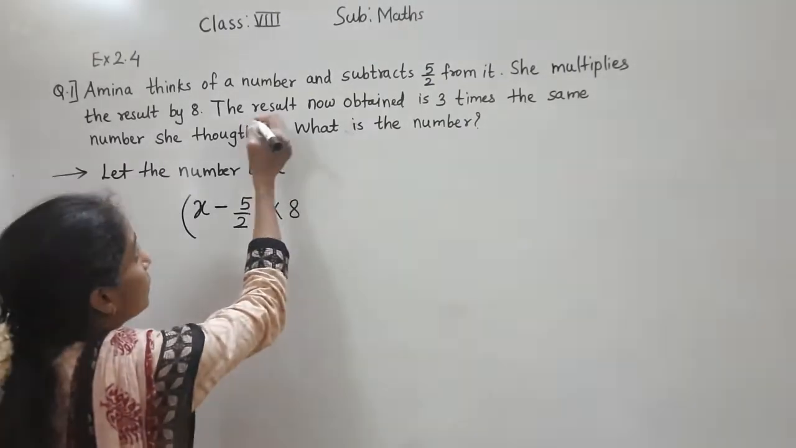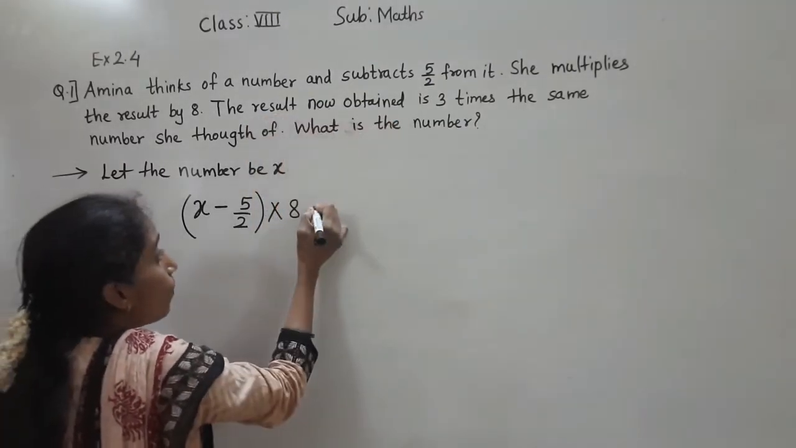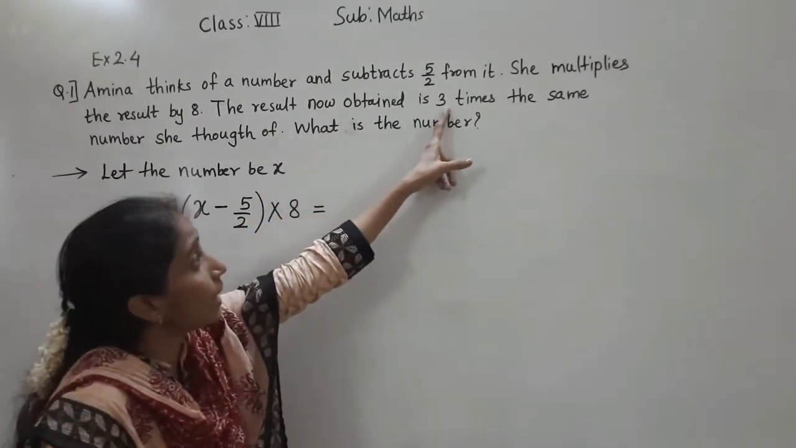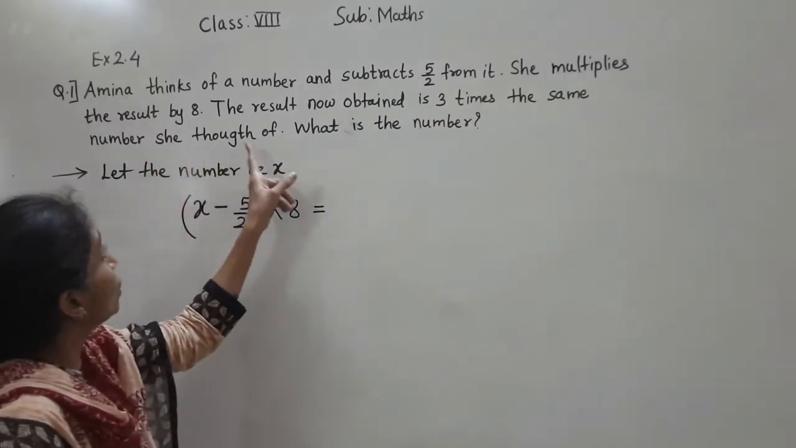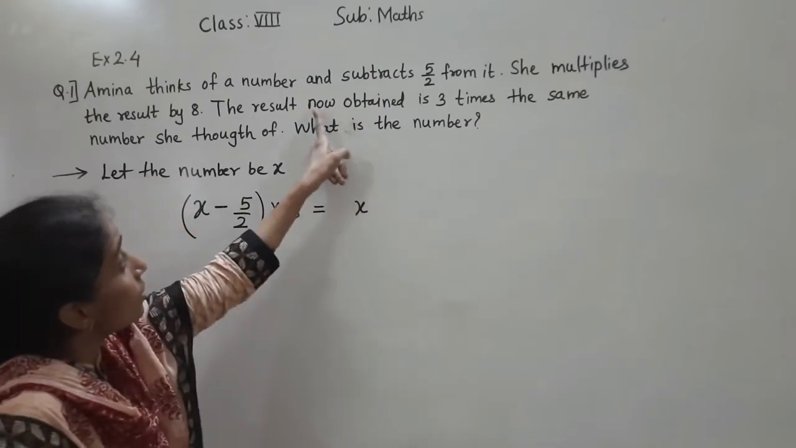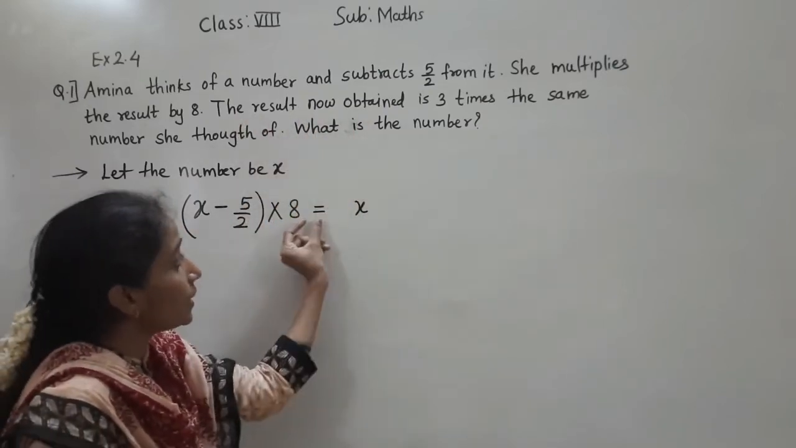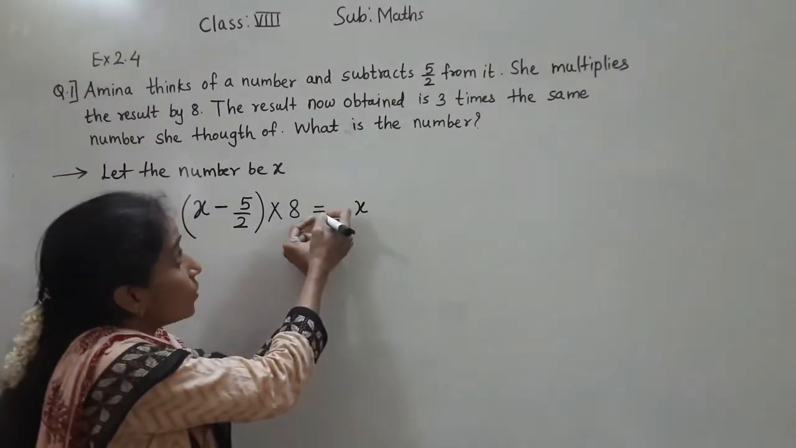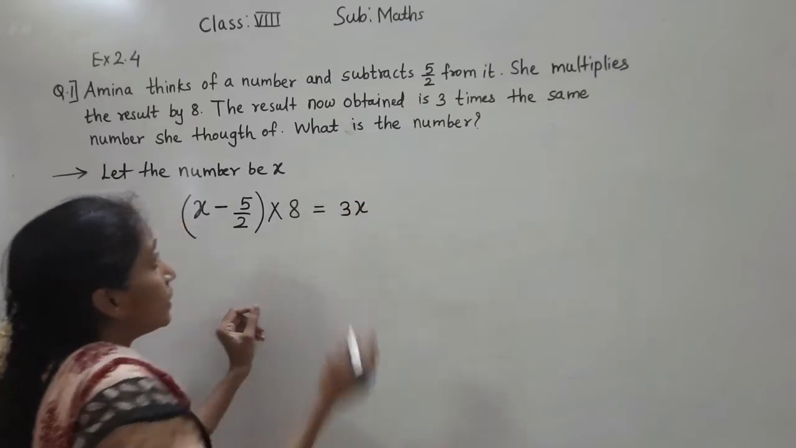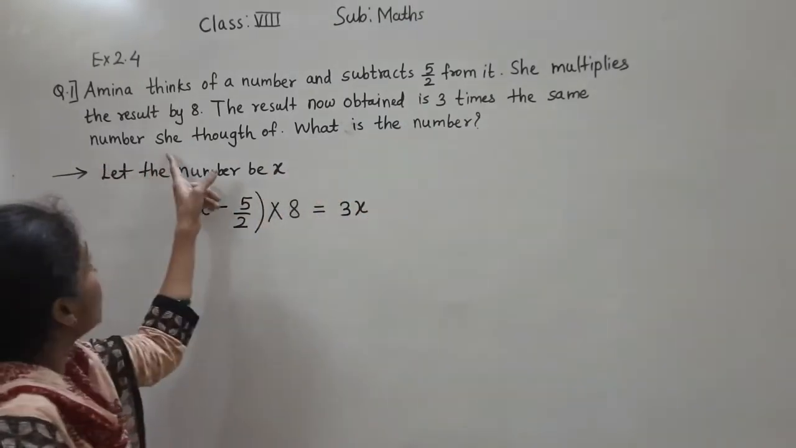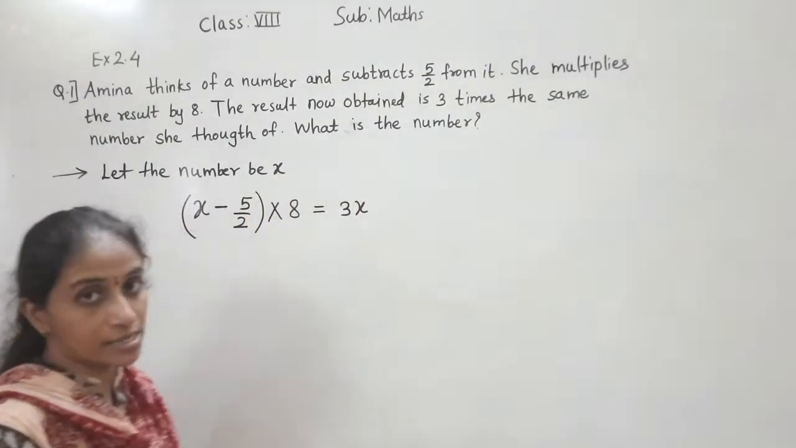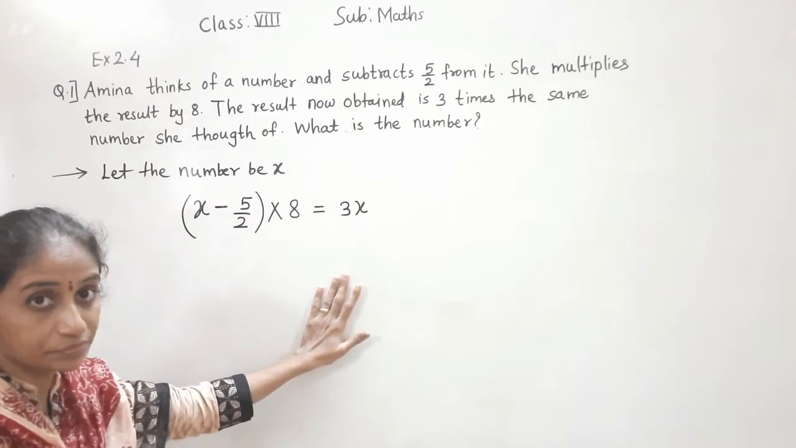Now what is given? The result now obtained is 3 times the same number she thought. Which number she thought? x. So the result obtained is equal to 3 times the same number she thought of. She thought x and it's 3 times, so 3x. So how to form the equation, understood?